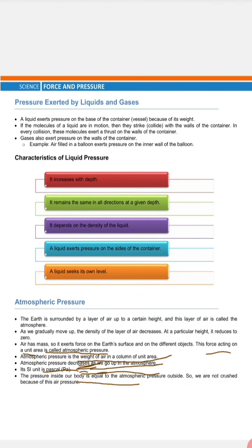The atmospheric pressure: the earth is surrounded by the layer of air up to a certain height, and this layer of air is called the atmosphere. As we gradually move up, the density of the layer of the air decreases. At particular height it reduces to 0. So air has mass, so it exerts pressure on the surface of the earth. This force acting on unit area is called atmospheric pressure. Atmospheric pressure is the weight of air in the column of unit area.